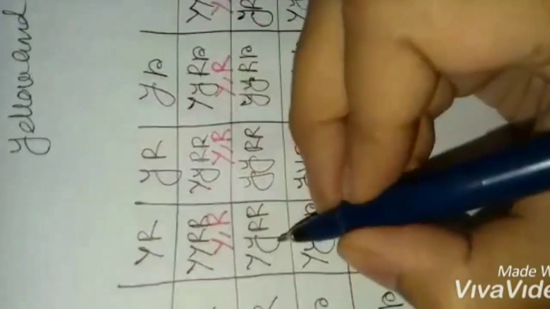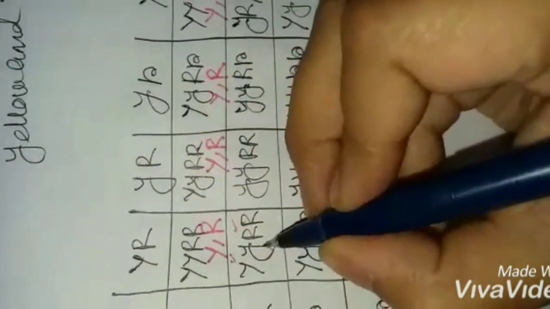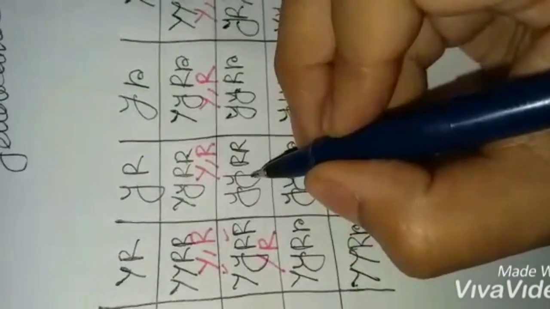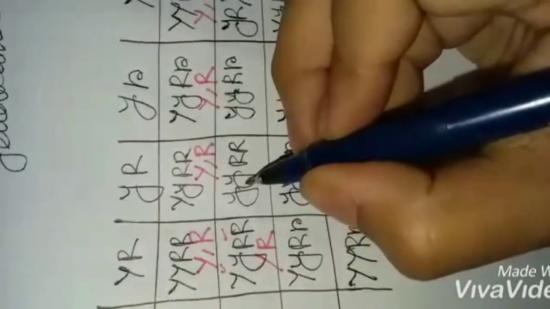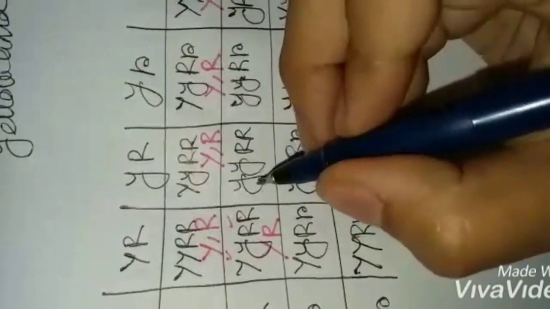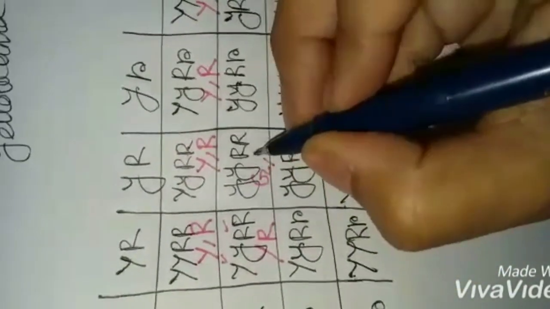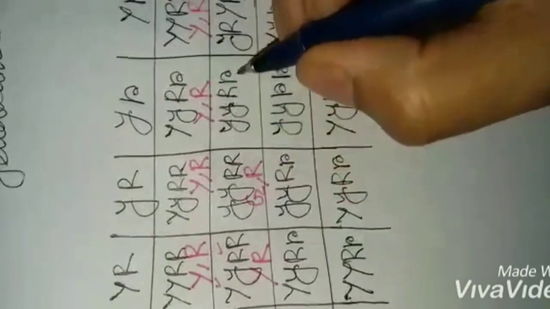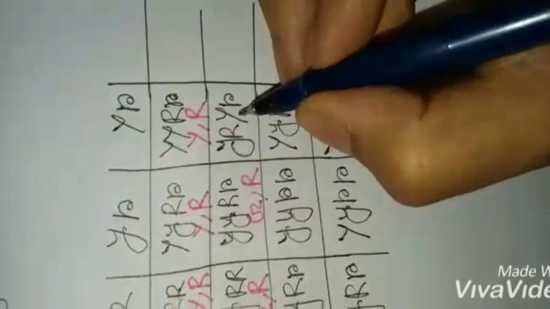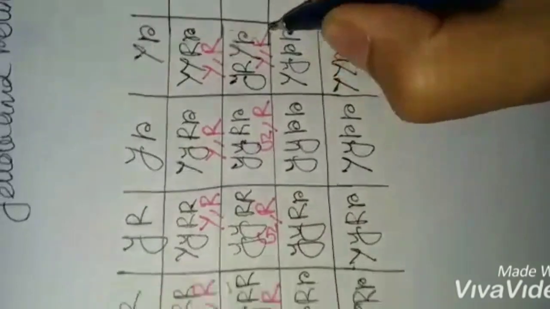Okay, for the next series, capital Y capital R is present, so it should be yellow and round. Here you can see both recessive characteristics for the green color are present. So these recessive characteristics are present in homozygous pure form, so it will express its effect. So it should be green in color and round in shape, because capital R is present. Here is also green in color and round in shape. Here capital Y is present and capital R is present, so it should be yellow and round.